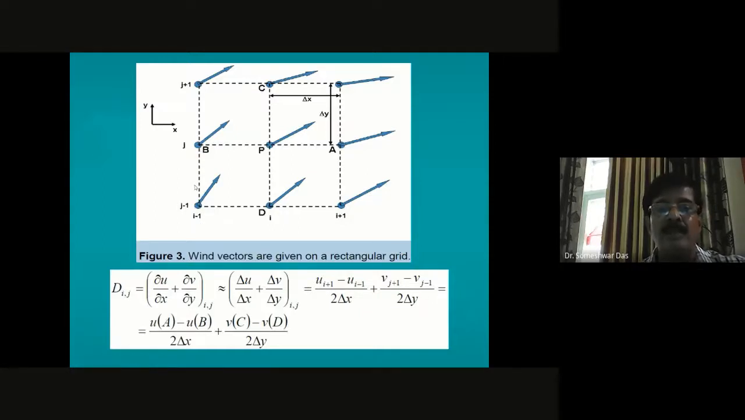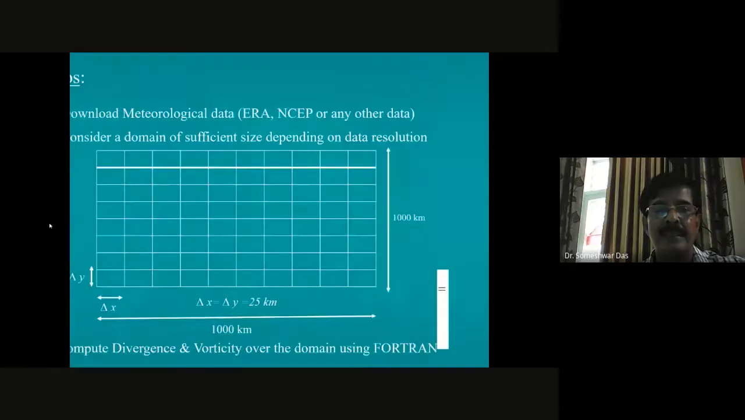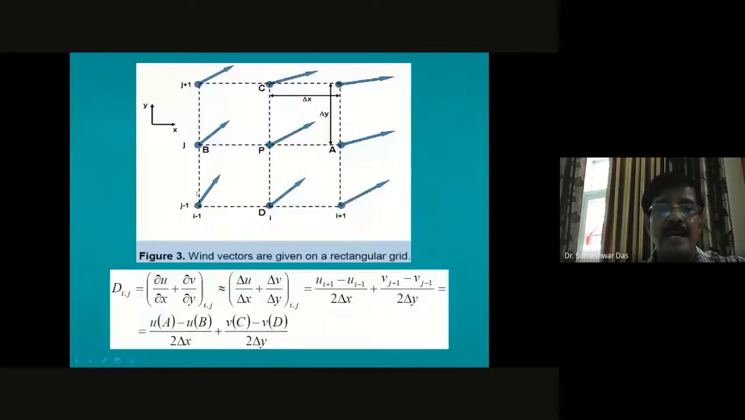So first you will compute the divergence at this point. Then you will march forward to the next point. That means you have to put it into a loop, a do loop. In Fortran, you must have studied the utilization of the do loop, how to use it. That is what the practicals are here. So in the do loop, you will move the index to this point.